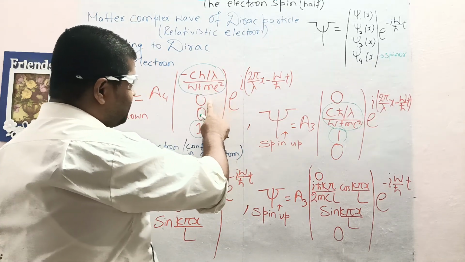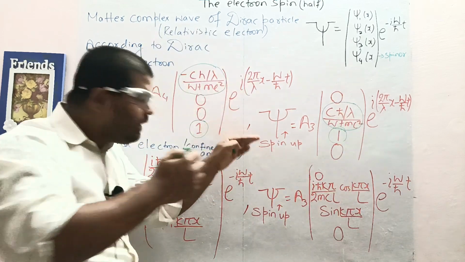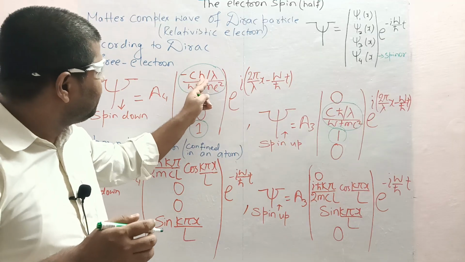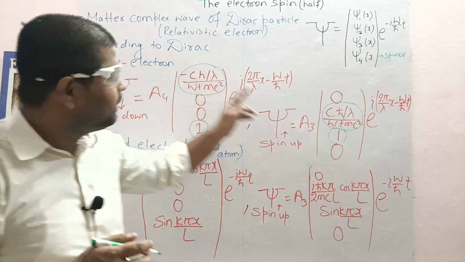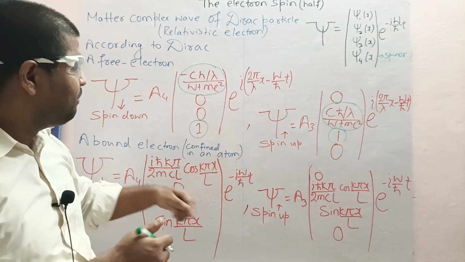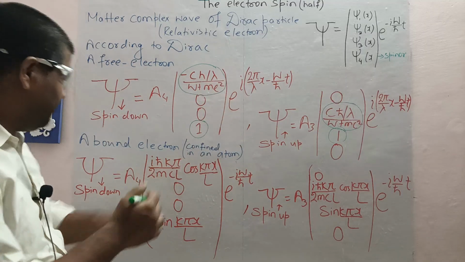Here the second one is 0, the third one is 0; here the first is 0 and the fourth is 0. And from here you are getting an intuition of what a spin is: something which was in one state here and another state here for a relativistic electron, and that's the beginning of a spin. This is the spin down state, this is the spin up state for a free particle.